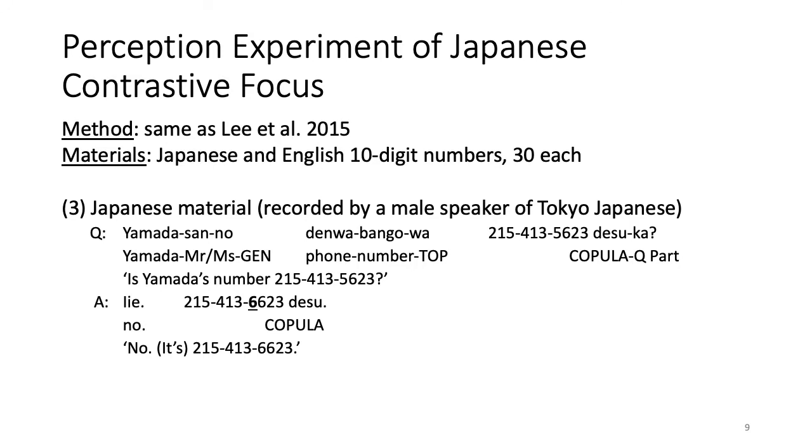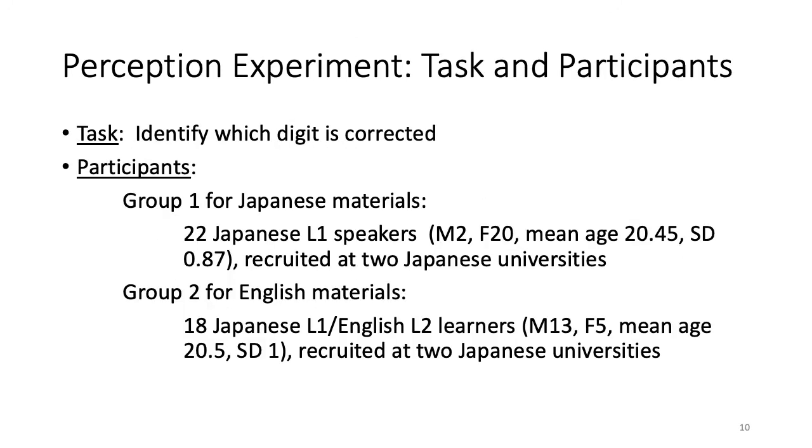Materials we used are Japanese and English number sequences with one number corrected. This is a Japanese example. The task in the experiment was identification of the digit corrected, using the answer parts of the conversations as in the previous slide. Participants were separate for the Japanese experiment and the English experiments.